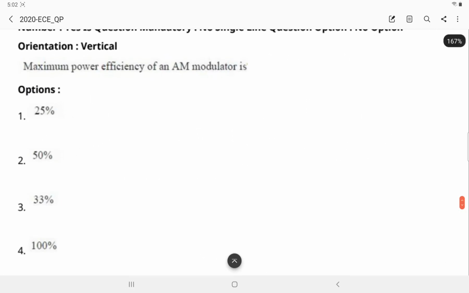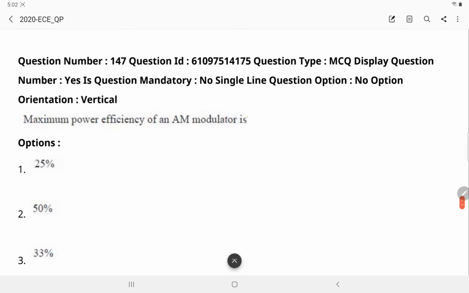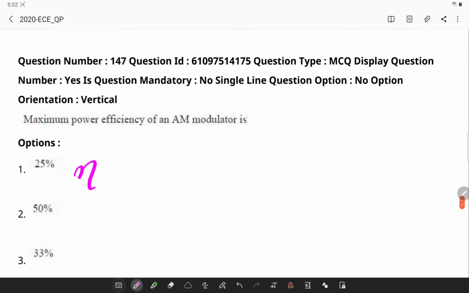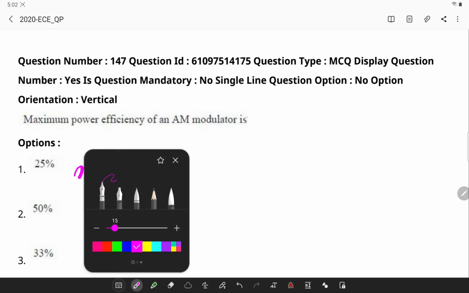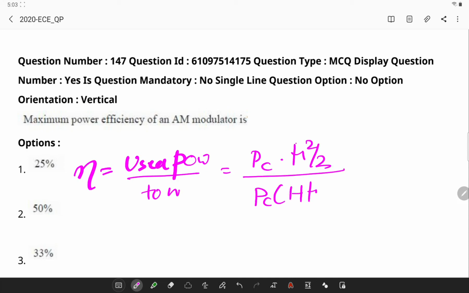So what is the maximum power efficiency of an AM modulator? Efficiency is given by the formula eta = used power divided by total power. So this is Pc into mu²/2 divided by Pc into (1 + mu²/2), or I can simply write (mu²/2)/(1 + mu²/2).